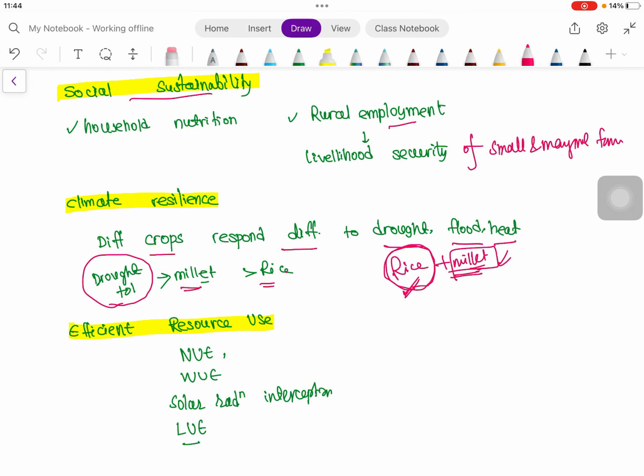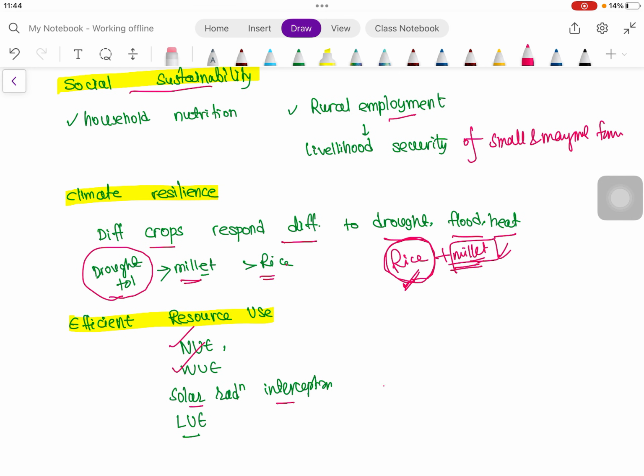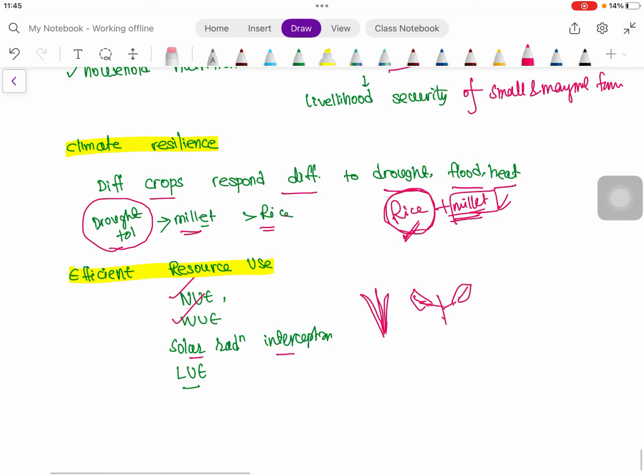Then efficient resource use: nutrient use efficiency, water use efficiency, and solar radiation interception will also be better, because cereal leaves are shaped one way and pulse leaves another way, so solar radiation interception will be better.